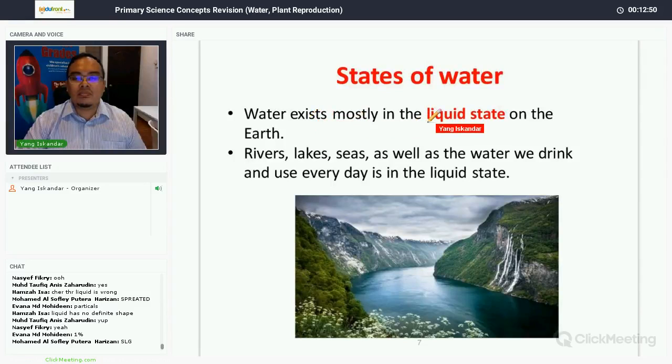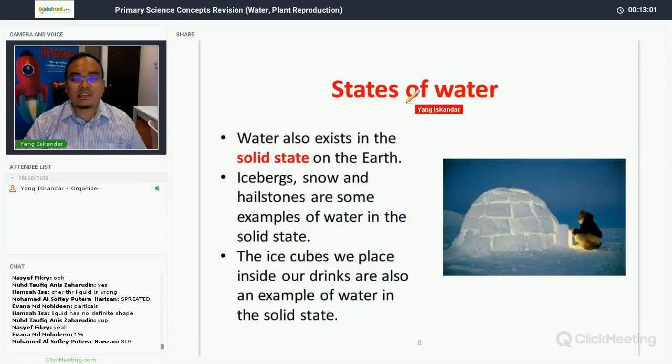Now, water exists mostly in liquid state on Earth: rivers, lakes, seas, as well as the water that we drink and use every day is in the liquid state. You can see the nice picture here of a river. And it can also exist in solid state on Earth. So you can see a picture of an igloo, in the very cold Arctic regions. Iceberg, snow, and hailstorm are some examples of water in the solid state. And the ice cubes that we make inside our drinks are also examples of water in the solid state.